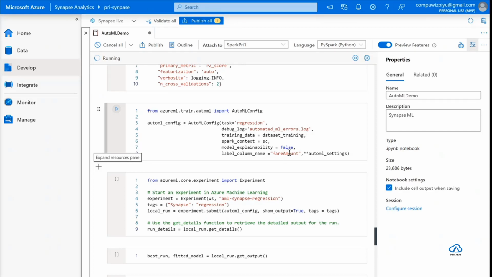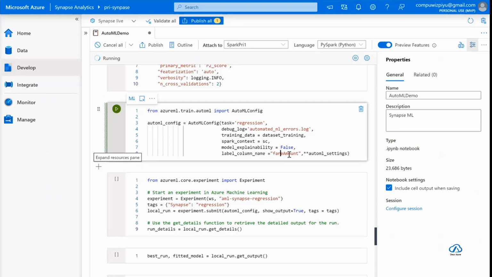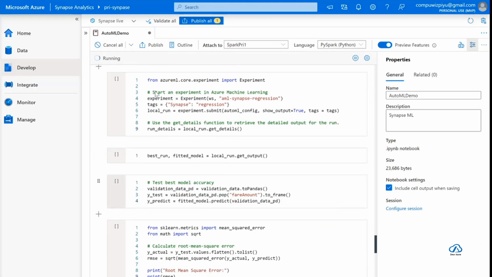At the end of this huge experiment, what I'm essentially trying to do is predict the fare amount. After that, I'm going to start an experiment right here. This is like calling the machine learning studio right here in the Synapse studio and running that experiment remotely. I'm not going there, clicking tabs to run. Using PySpark, I'm actually provisioning an experiment to run in Azure Machine Learning Studio.